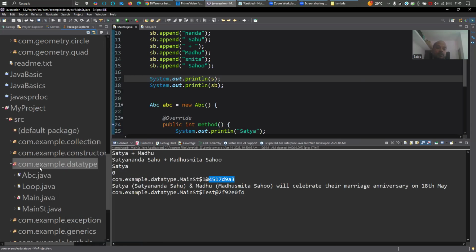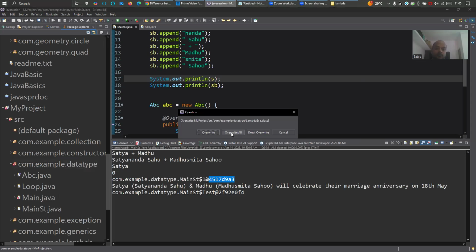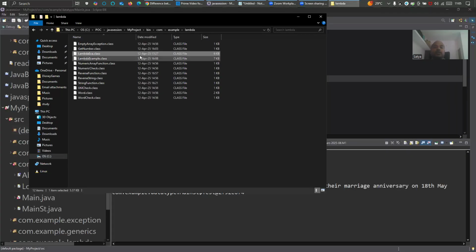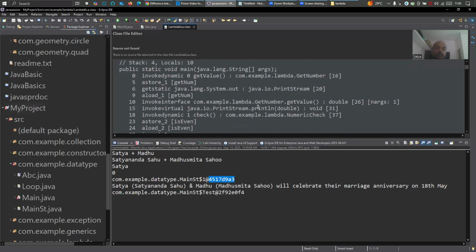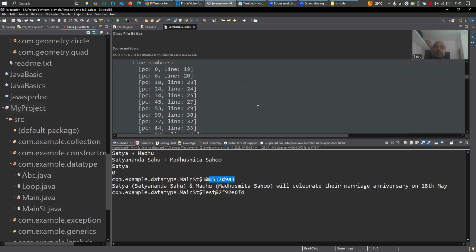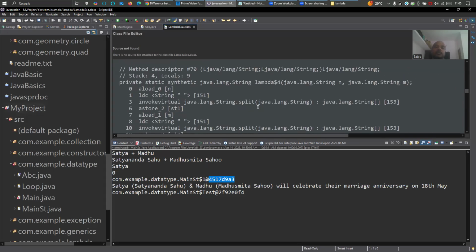No, it is not showing me. The dot class file, it is not showing me. Otherwise, let me see if I drag and drop that file into the Eclipse editor. Yes. The public static void main. See, it is what it is showing. It is showing the code in a format.